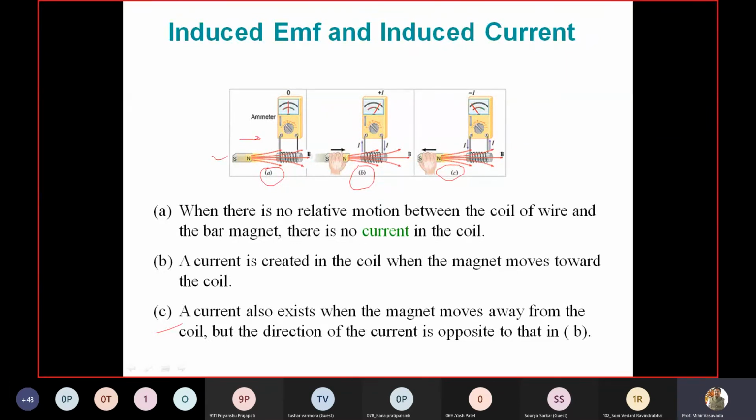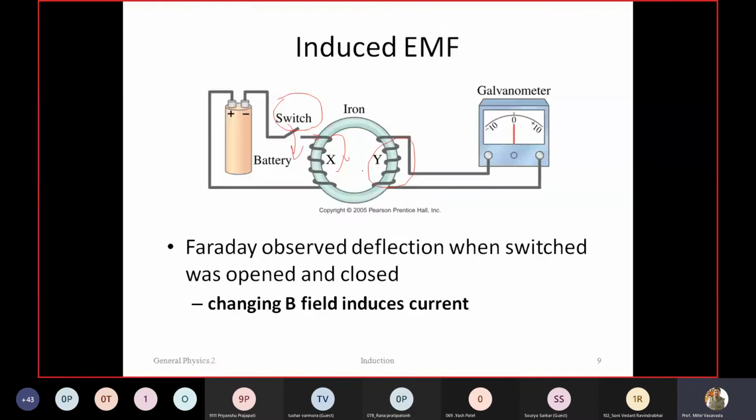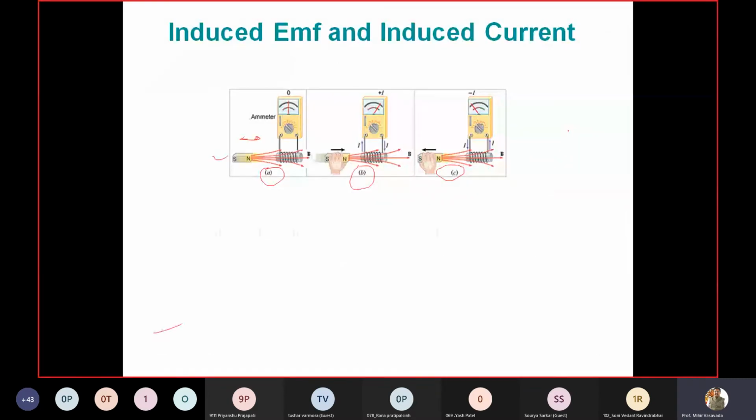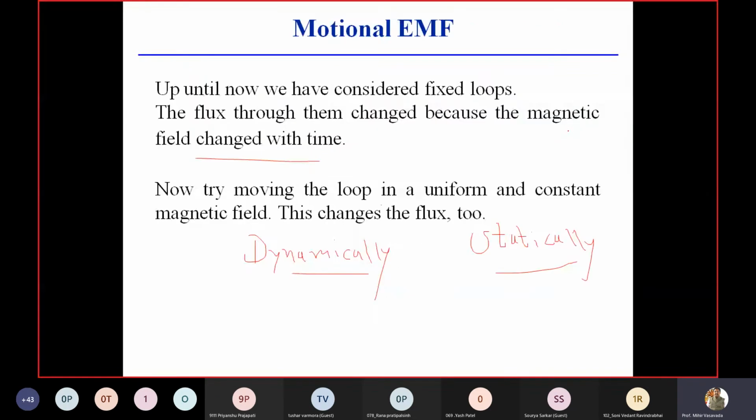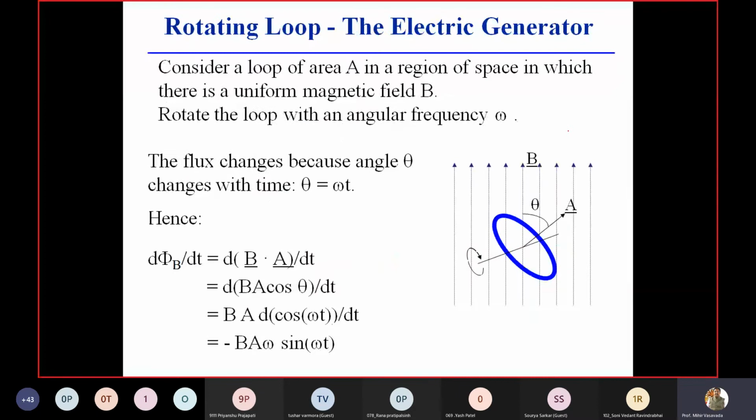Look, the original setup of Faraday. Nothing is moving. This core is stationary, the winding is also stationary. But with the change in switch, the change in current, the field produced is changing. And in a coil, you will have the EMF. Right? So you can have the dynamically induced EMF and the statically induced EMF. Here, this is about dynamically induced EMF.